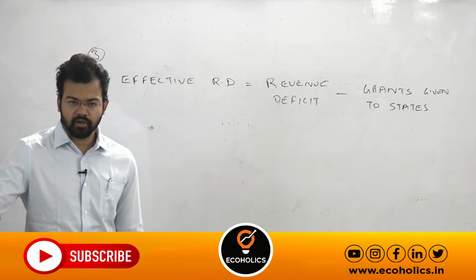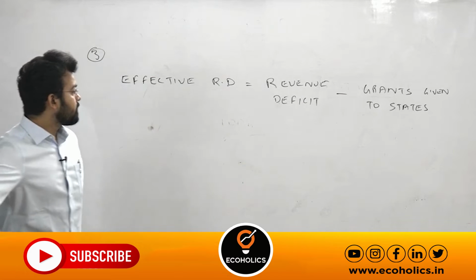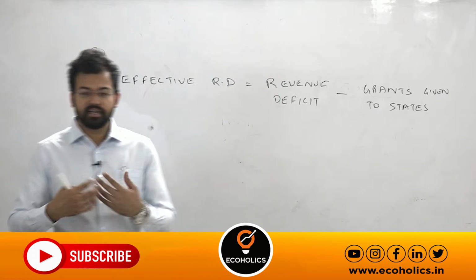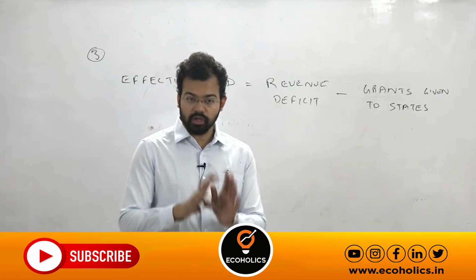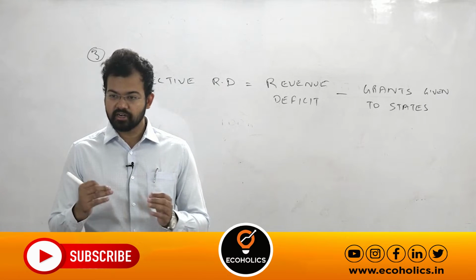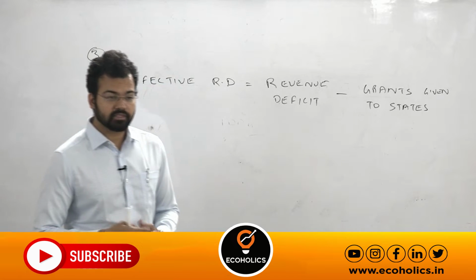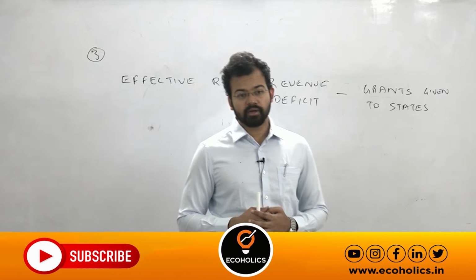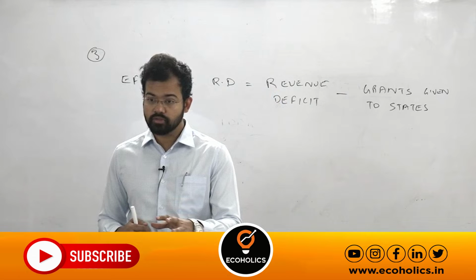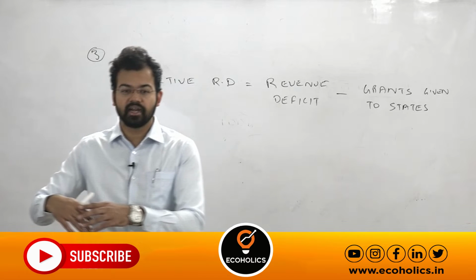Any doubt? I'll tell you. Suppose the central government gives certain grants; here there is no compulsion to spend on a particular activity. The central government is just giving money to the state government, and it depends on the state government for which purpose they want to use it. For example, the central government gave grants to the Rajasthan government, and Rajasthan uses half of these grants to build infrastructure like roads.